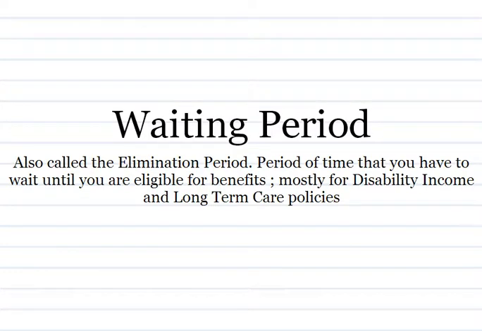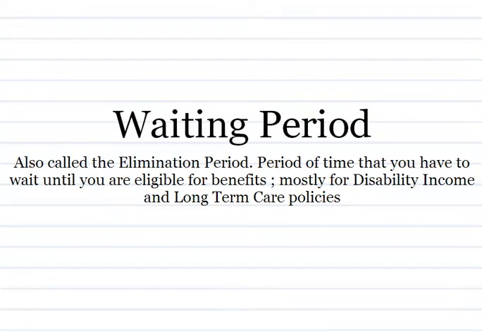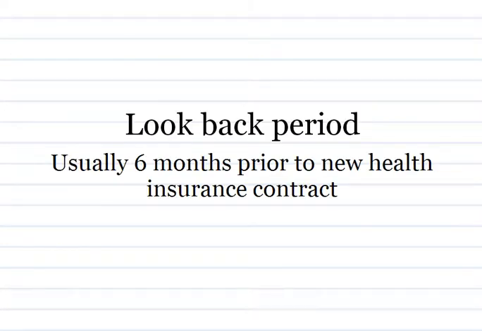Waiting period, also called the elimination period: the period of time that you have to wait until you are eligible for benefits, mostly for disability income and long-term care policies. Look-back period: usually 6 months prior to a new health insurance contract.